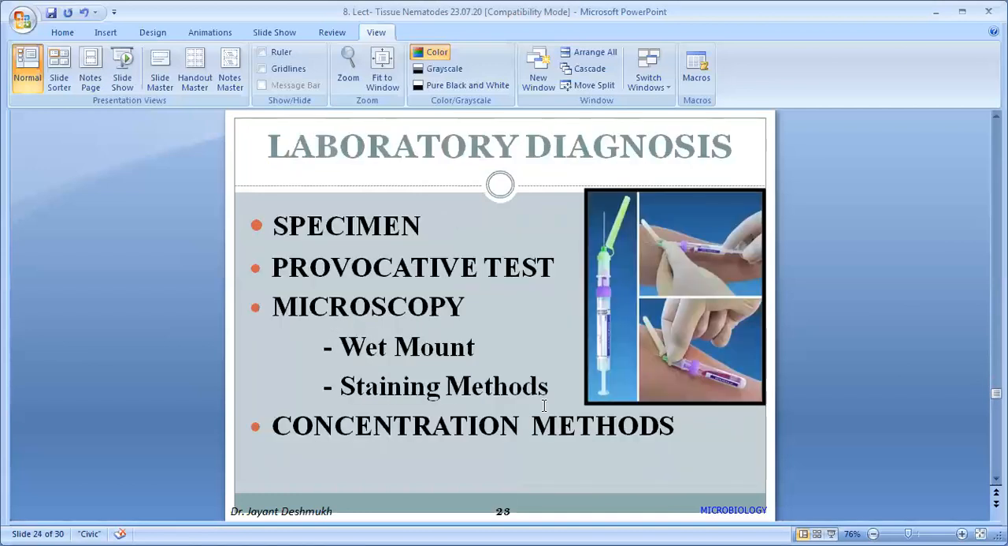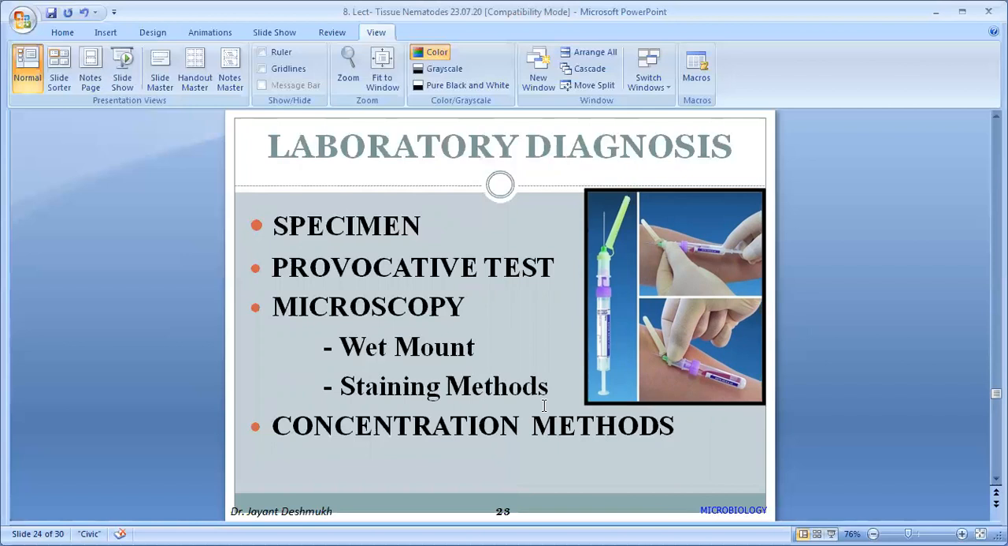Okay. Then next part is the laboratory diagnosis. How we diagnose the case? It is a case of filaria and caused by which filarial one, Wuchereria bancrofti or Brugia malayi. Which sample you have to collect? Most important sample is peripheral blood.